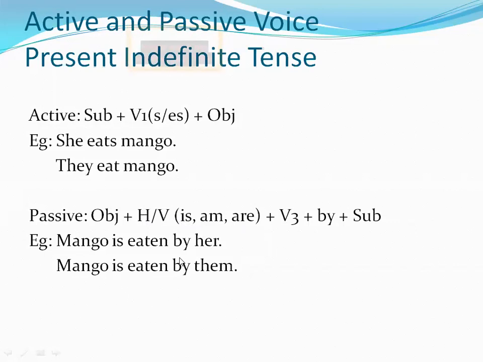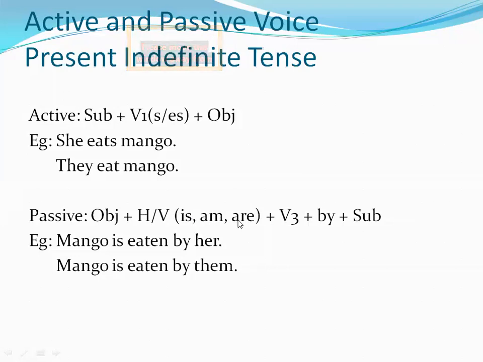ये आपको memorize करना पड़ेगा. You should learn this, that present indefinite के when we will be changing active voice into passive voice, then the helping verbs of present indefinite tense are is, am, are. Is we use with the singular subjects. Am is used with I. Okay, if it is written over here, I eat mango, then am will be used over there,